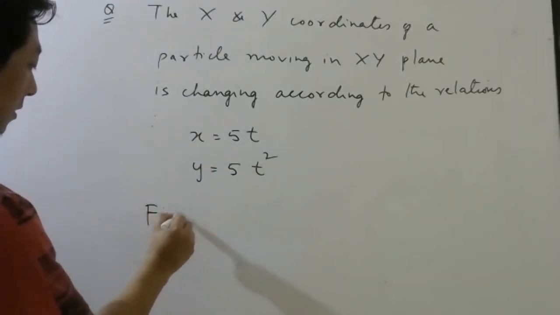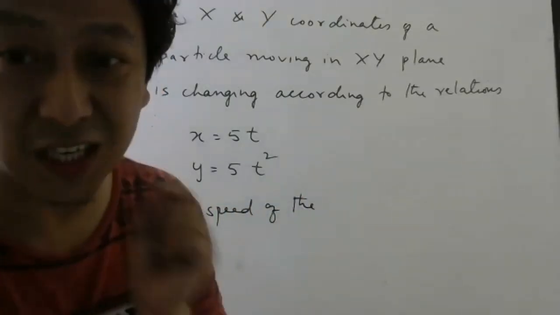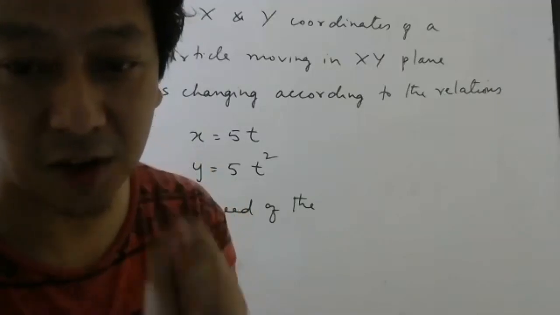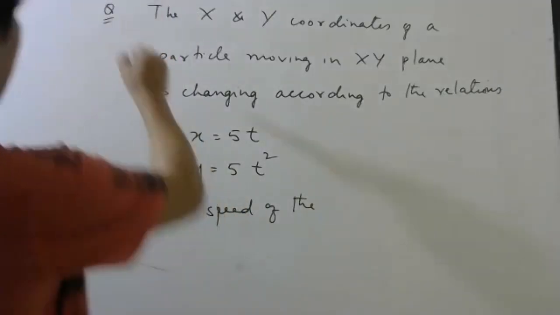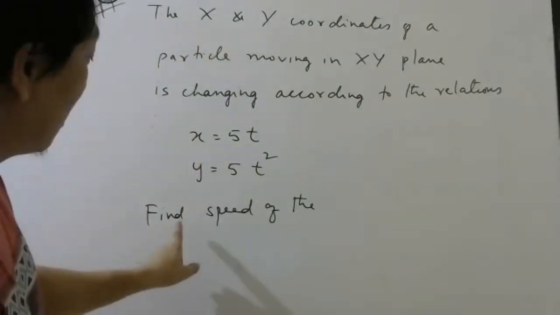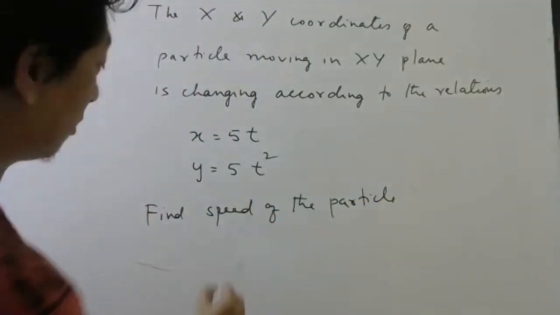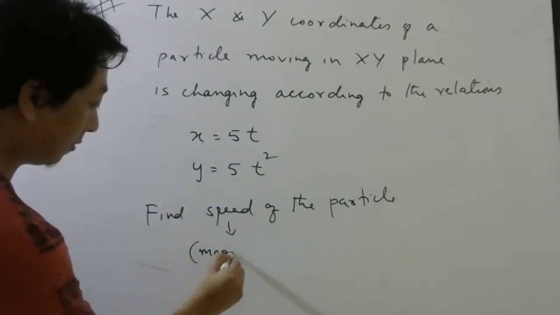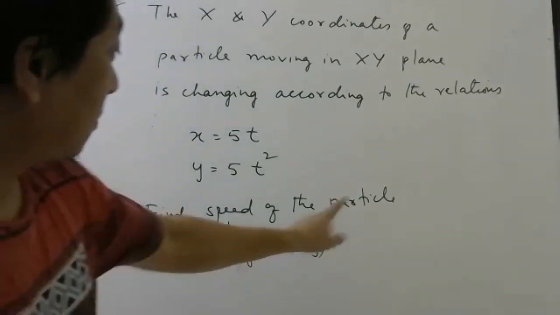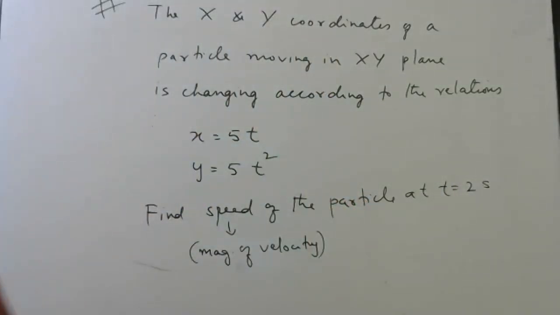Find speed of the particle. Speed means what? Speed means instantaneous speed. Instantaneous speed means magnitude of instantaneous velocity. This is my Pankaj sir's work. Not learning exercise, nothing. Okay, I told this is class work. So find speed of the particle. So when I say speed of the particle, what does it mean? Magnitude of velocity. Find the speed of the particle at t equal to 2 seconds. Chalo, do it everyone.